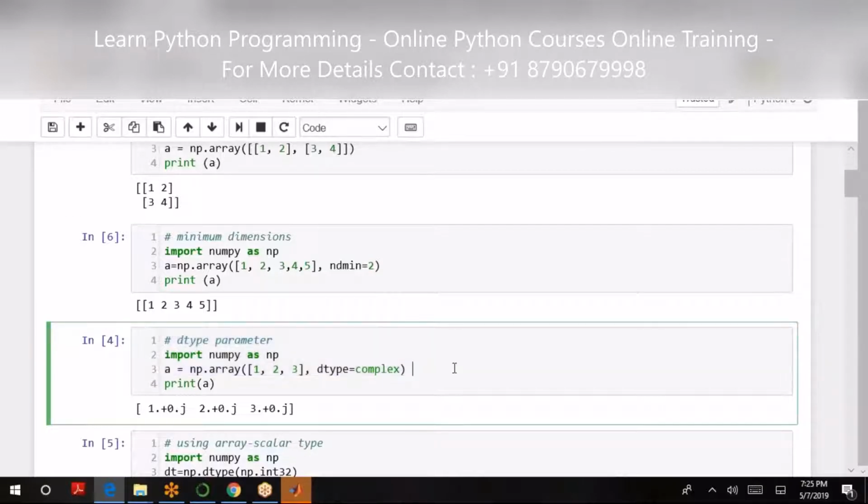Now data type parameters. Here I am declaring the array using np.array, and going ahead, we are declaring its data type. So if I declare the data type as complex, likewise I'll be able to get all these values generated in a complex data type.